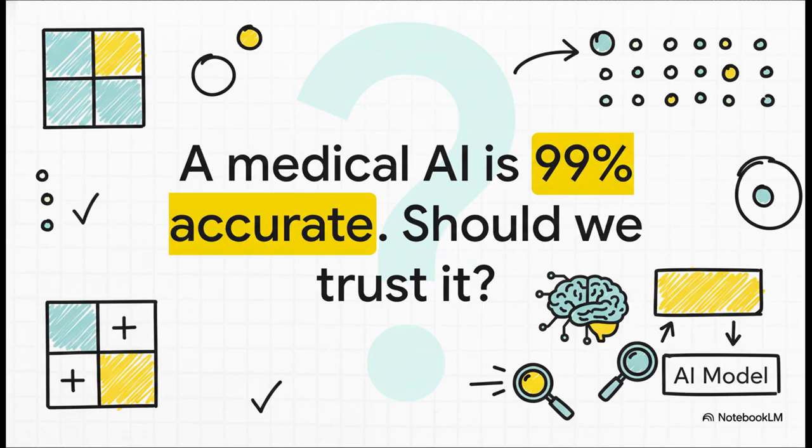A medical AI is 99% accurate at detecting cancer. Sounds amazing, right? Almost perfect. The question is, should we trust it with our lives? Is that one number really enough?